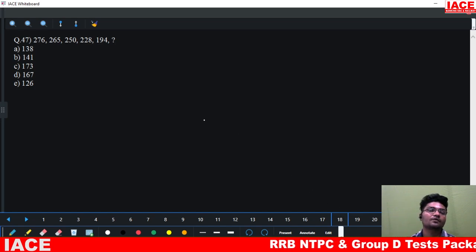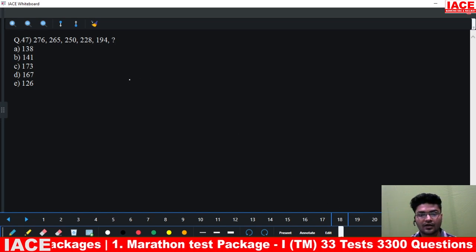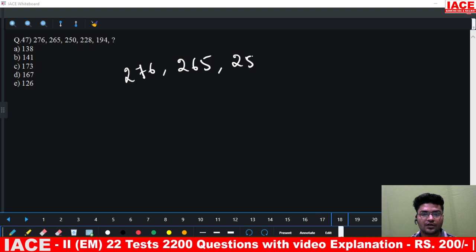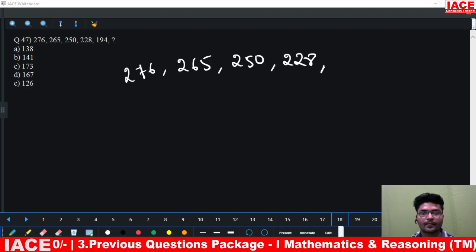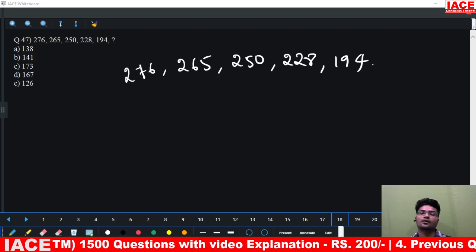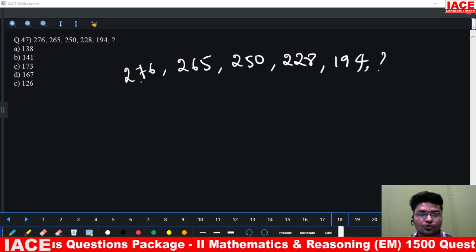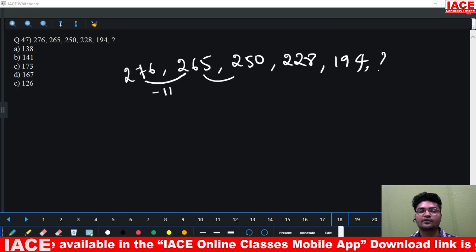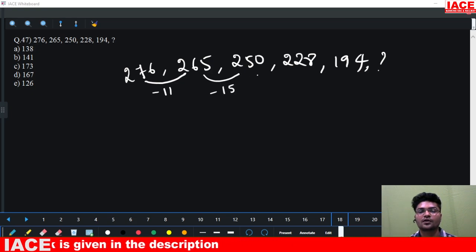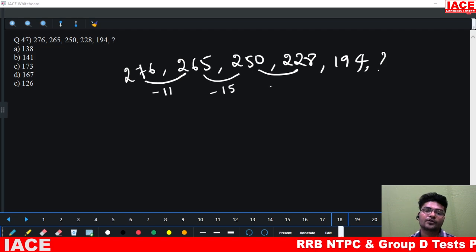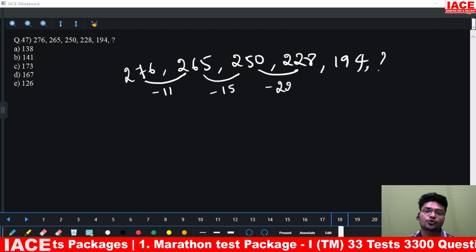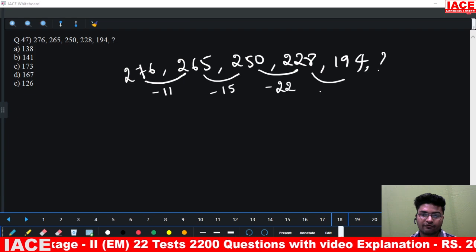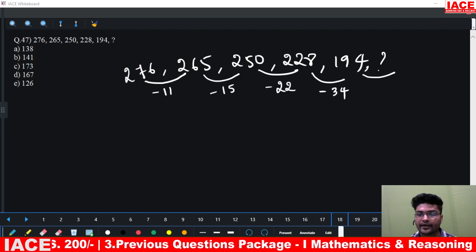So now question number 47. We have 276, we have 265, next we have 250, and next we have 228 and 194. Last is your question mark. So if we observe 276 to 265, this is minus 11. 265 to 250, this is minus 15. 250 to 228, this is minus 22. Again 228 to 194, this is minus 34, and 194 to question mark.